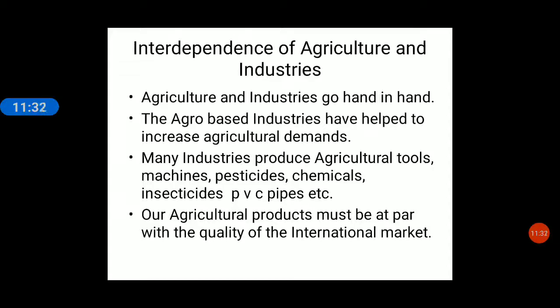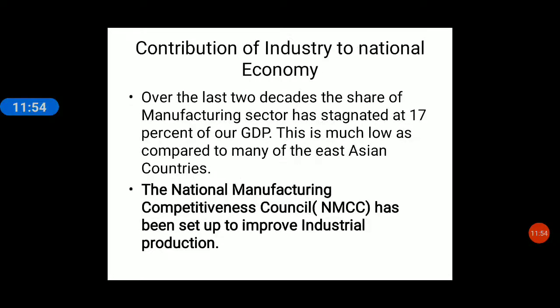Suppose we are exporting an agricultural or industrial product. The standard of the products made in India should be equal to or more than the standards of the international market. Then only would the products be sold, or we would get a better price for our products. Okay. So I hope you are clear. Interdependence of agriculture and industries.